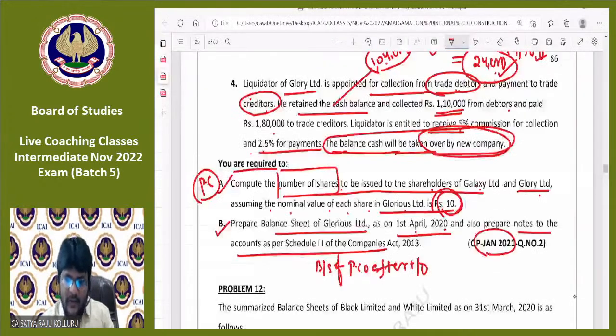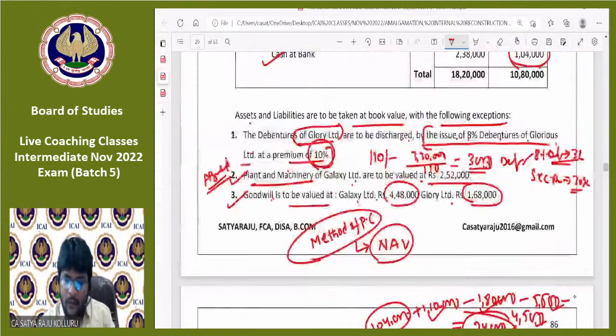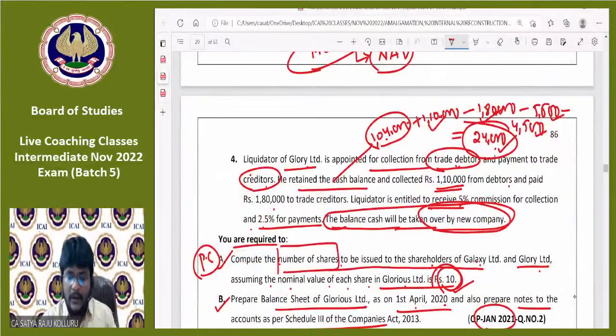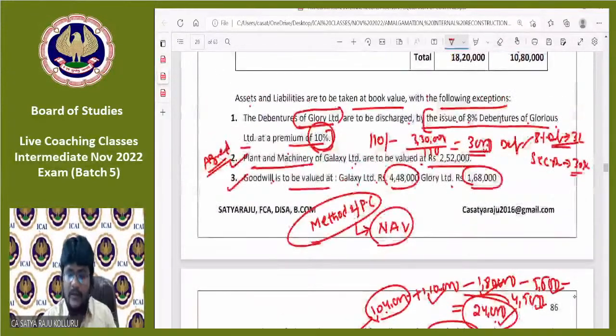Each and every share we are issuing at the rate of 10 rupees. That's why through issue of PC, there is no chance of occurring securities premium. But through settlement of debentures, there may be a chance of occurring securities premium of 30,000. That point we should need to remember. Do we agree, guys, all of you?